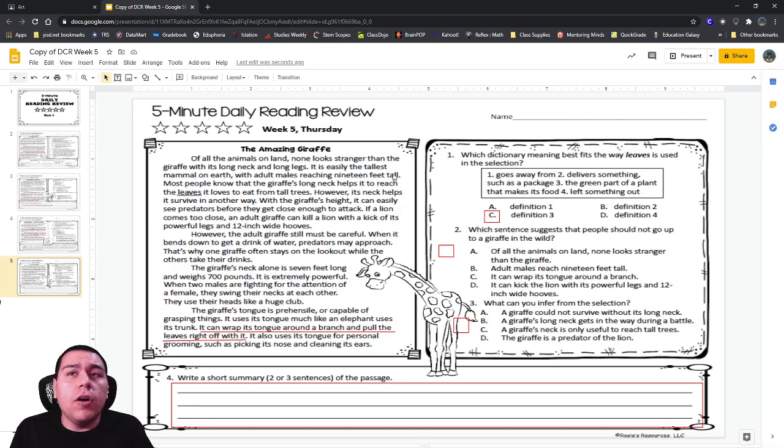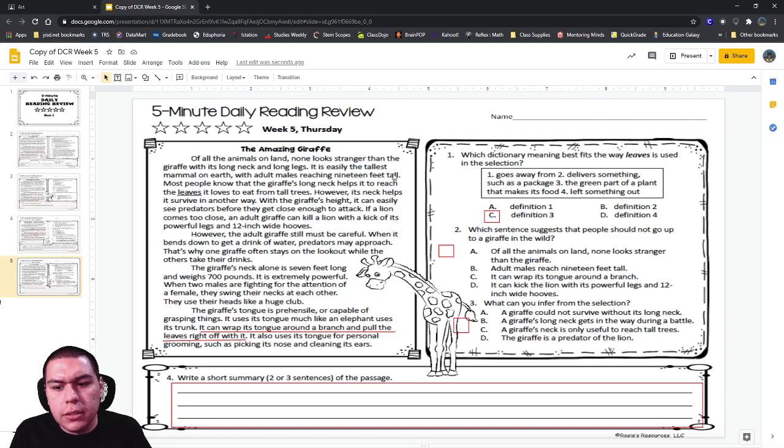We have A, of all the animals on land, none looks stranger than the giraffe. B, adult males reach 19 feet tall. C, it can wrap its tongue around a branch. Or D, it can kick the lion with its powerful legs and 12-inch wide hooves. Which one of those sentences kind of gives people a hint that they shouldn't just go up to a giraffe if they saw one out in real life?